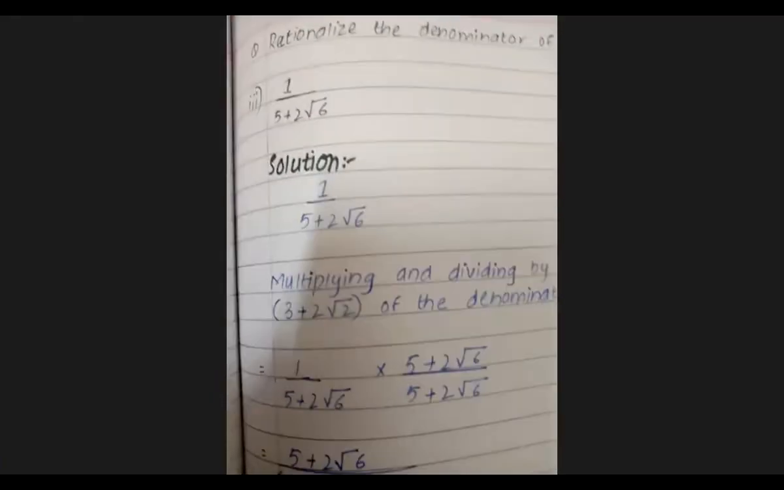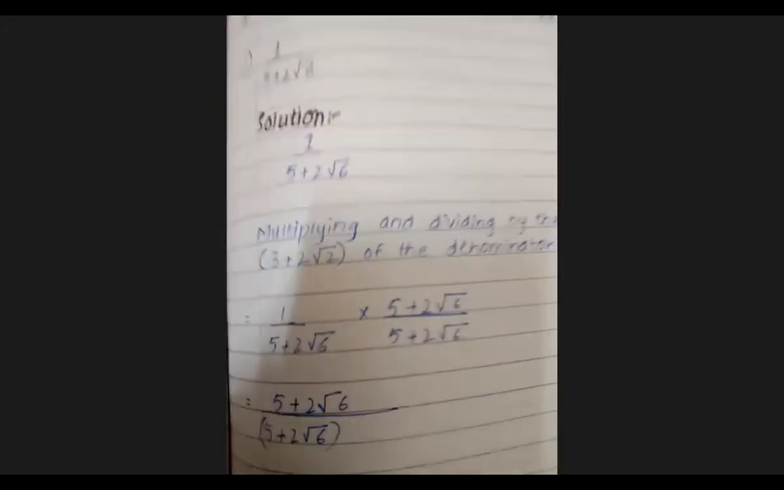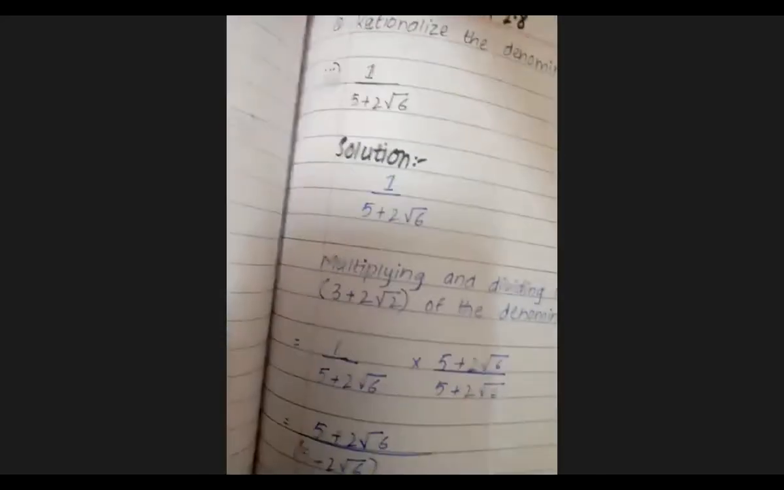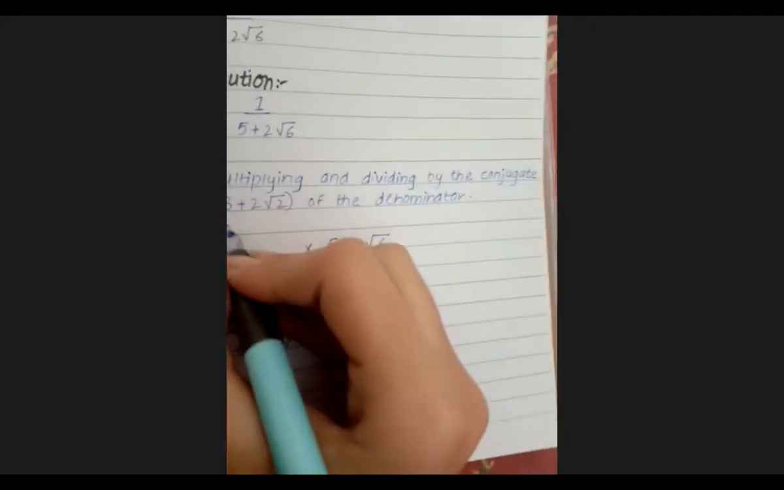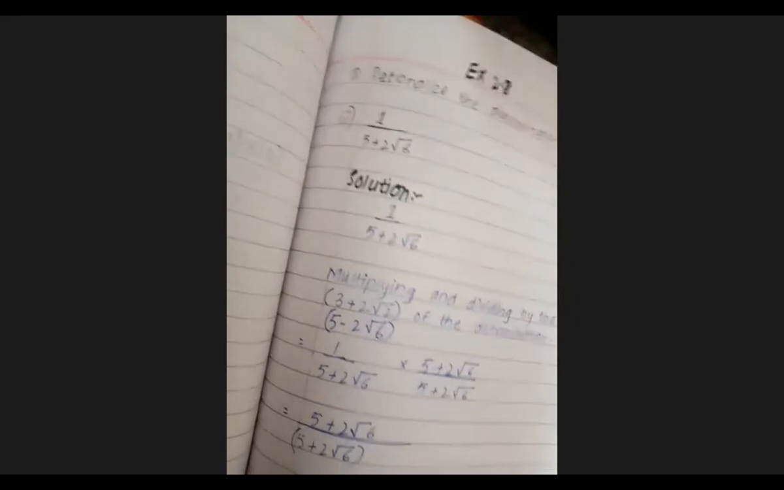Anyone else who is doing the work? Faleha, your work, please. Beta, what are you writing? 3 plus 2 under root 2. Why are you writing 3 plus? Conjugate means what? Beta, conjugate means what? What you have to do is change the sign only. 5 minus 2 under root 6. Now correct this one. This will be a minus sign. Yes, this will be a minus sign. No, no, no, not this one.